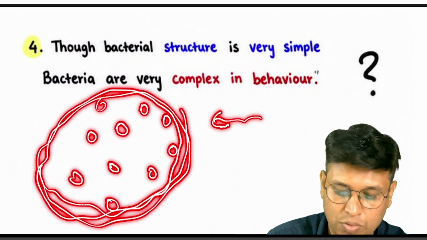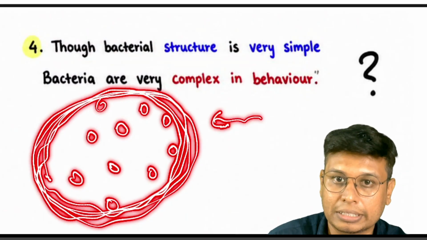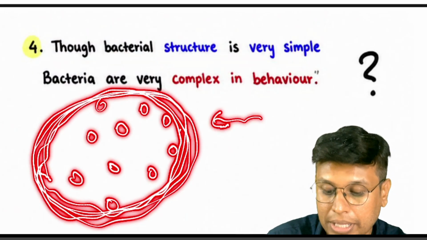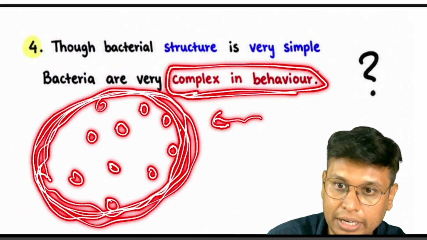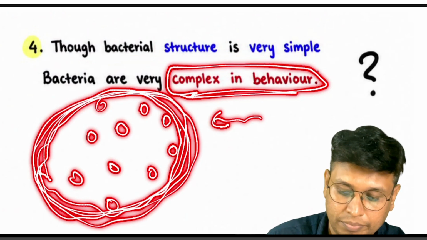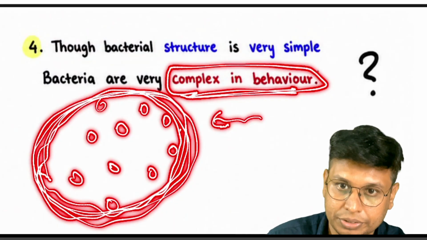This is called a biofilm. Biofilm is becoming a major problem for antibiotics. So they can understand this, and their behavior is not very simple. It is very complex. They can coordinate and express the genes for biofilm. So this is one of the examples, that is biofilm formation.